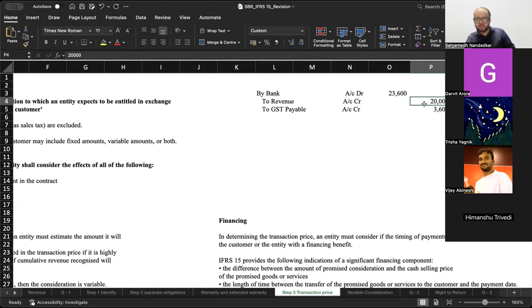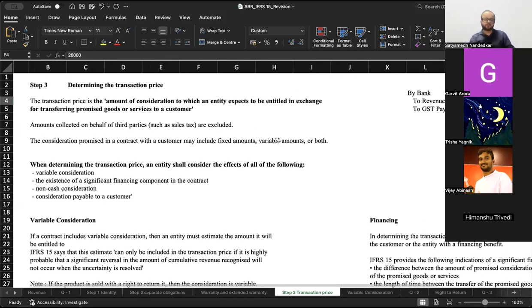Okay, so when determining the transaction price, an entity shall consider the effects of four separate items. But the first rule that you should keep in mind is amounts collected on behalf of third parties are excluded, which means even if you are acting as an agent of someone, you sell goods on behalf of someone, that amount you cannot include in your revenue.